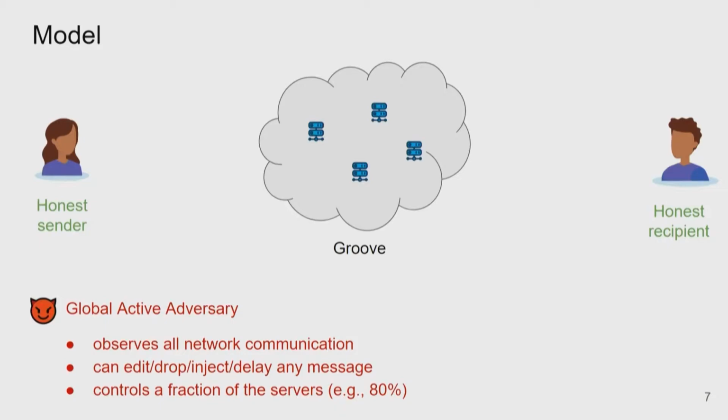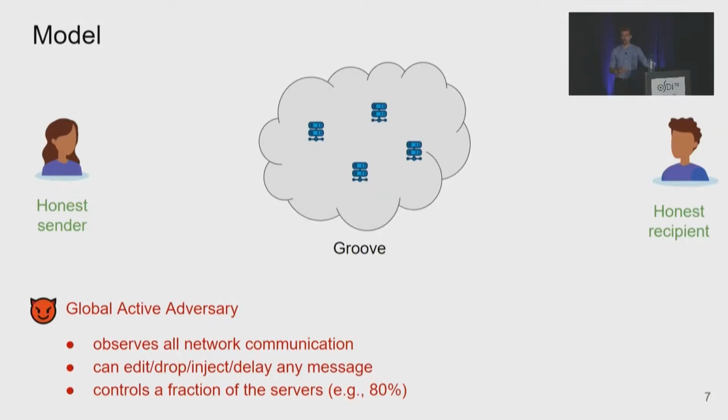So we consider an honest sender and an honest recipient talking through our system Groove against a global active adversary who observes all network communication. He can edit, drop, delay, and inject any message, and he controls a fraction of the servers.